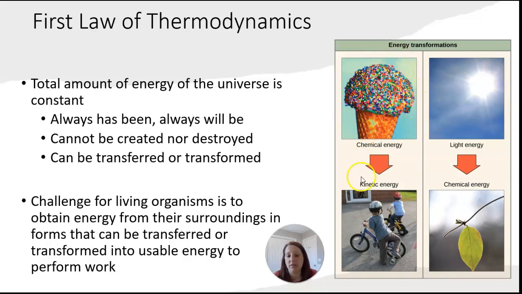When kids or humans eat that food, that stored potential chemical energy is transferred from the food to the individual, and it is transformed from chemical stored potential energy to the energy of motion, shown here, kids riding their bikes. That's kinetic energy. So energy can be transferred and transformed, but energy is not created, nor is it destroyed in the process.